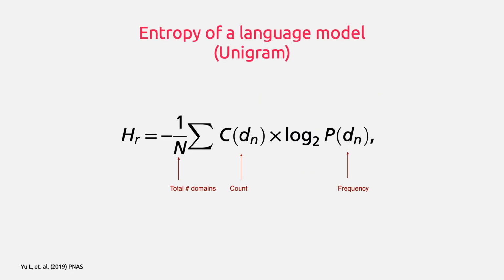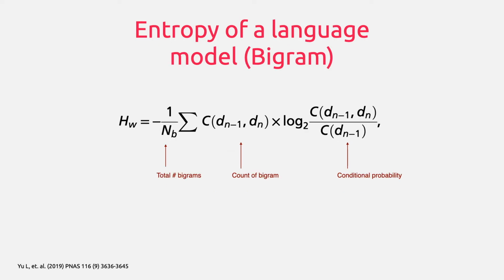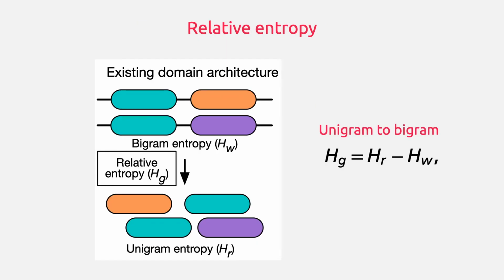Unigram entropy is simply the sum of weighted log values of frequencies of domains in the genome. This can be considered a randomized version of the genome, as if all the domains in the genome are put in a bag of words and shaken. Bigram entropy is calculated similarly as the sum of the weighted conditional log probabilities. And the relative entropy, or the information gain, can be calculated by subtracting bigram entropy from the unigram entropy.